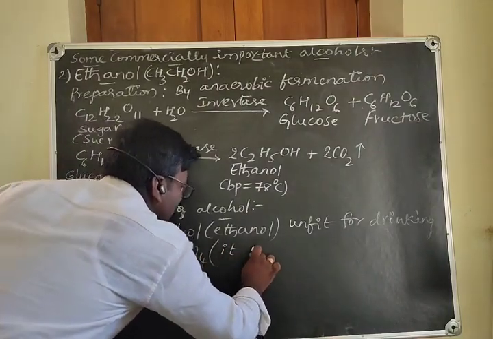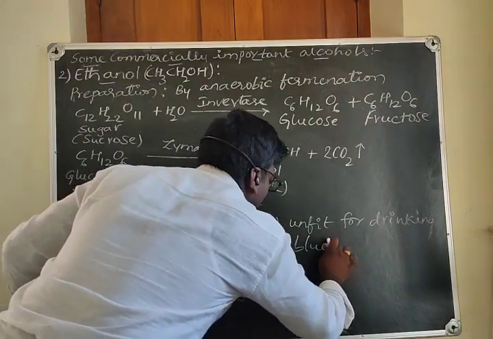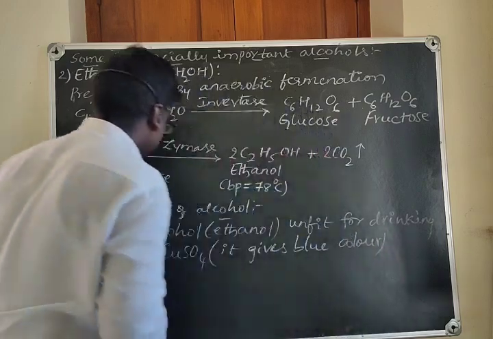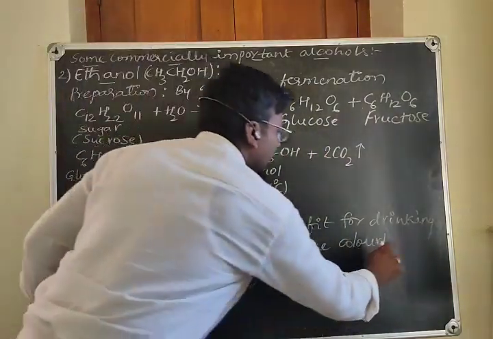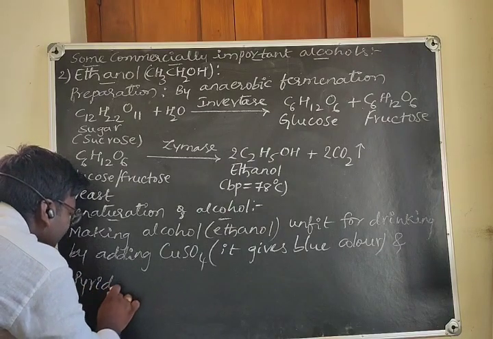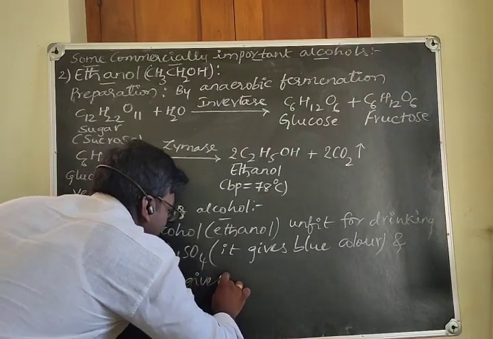It gives blue color to the solvent. Okay, yes, by adding copper sulfate and pyridine. And pyridine, it gives a foul smell.